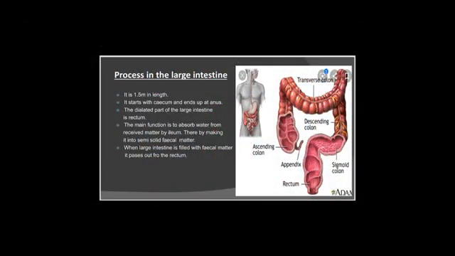Once the end products of digestion have been absorbed, the undigested food enters the large intestine. It is a tubular structure with a length of 1.5 meters which begins at the cecum and ends at the anus. Water present in the undigested food is absorbed in the large intestine and the rest is turned into semi-solid fecal matter. The fecal matter is stored in the rectum and released through the anus when necessary.